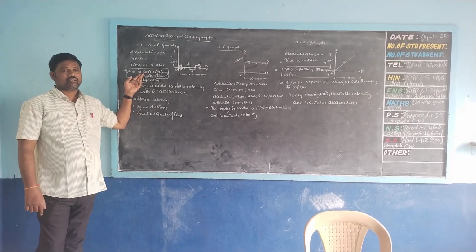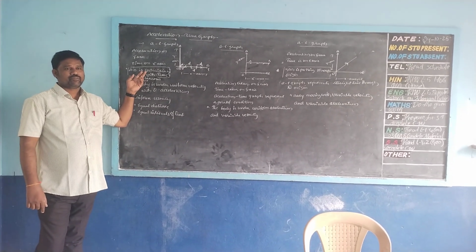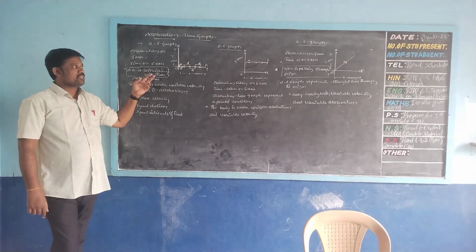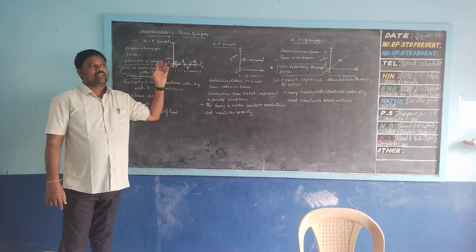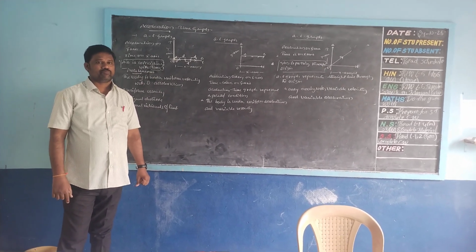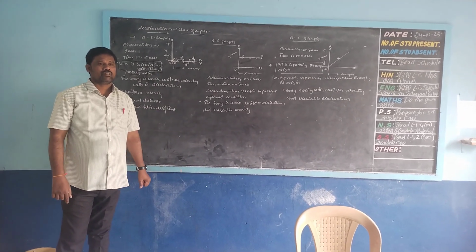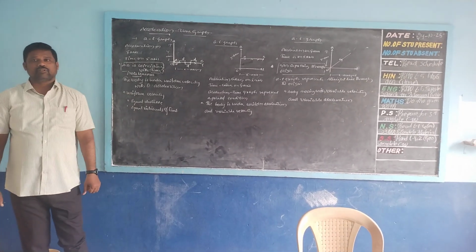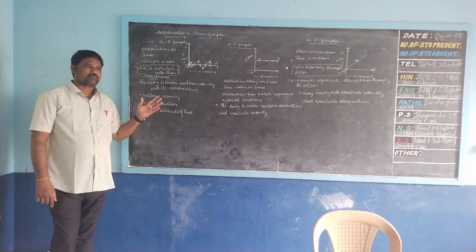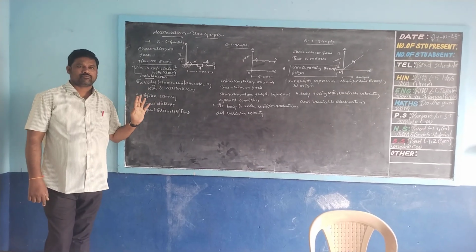That is called AT graph coinciding with the time. Second one, AT graph parallel to time. Third one, AT graph represents a straight line. It always passes through the origin.